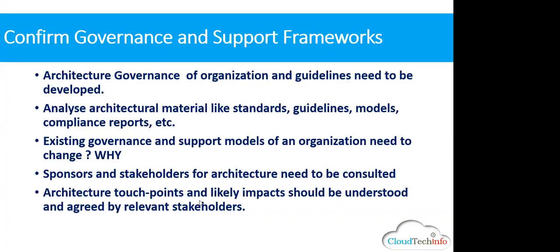Then architecture touch points and likely impact should be understood. As I told you, with all the other frameworks existing in the enterprise, in your ADM cycle you need to see where things are going to be affected, and where some of the output you're going to consume, might be for the business architecture. Sometimes some of your output from application or technology can go to some other project or process. So please remember, the ADM cycle is nothing but every phase has an input and an output, and it has a matrix to measure.